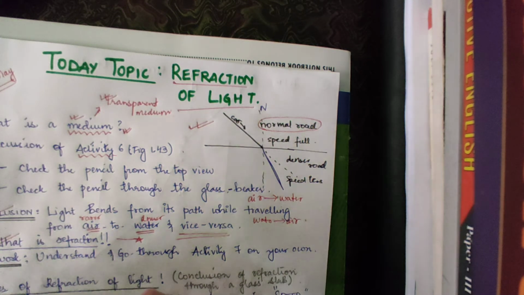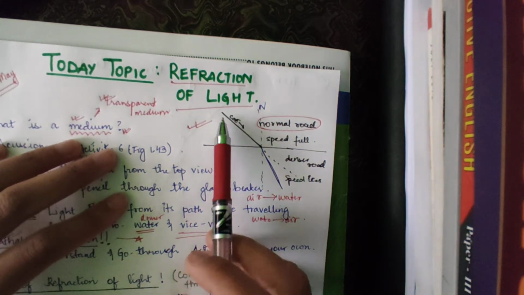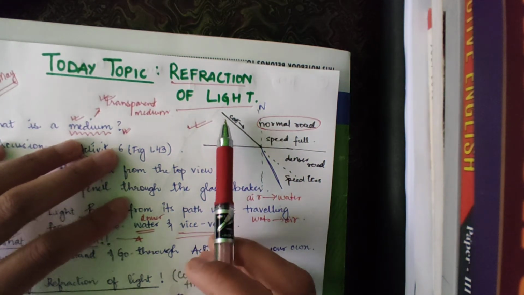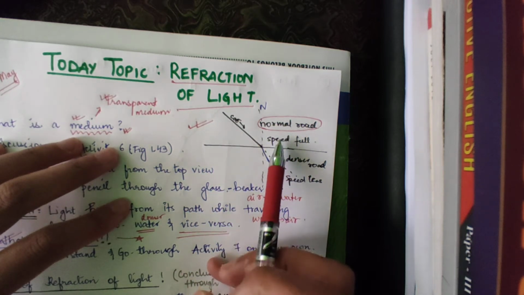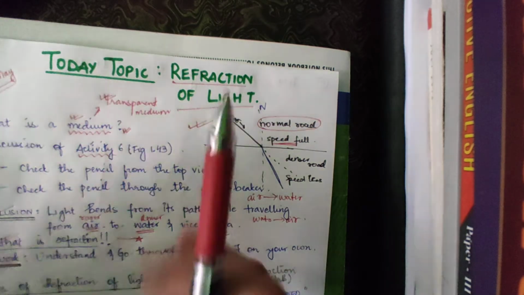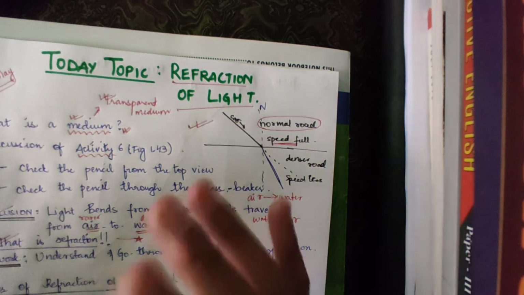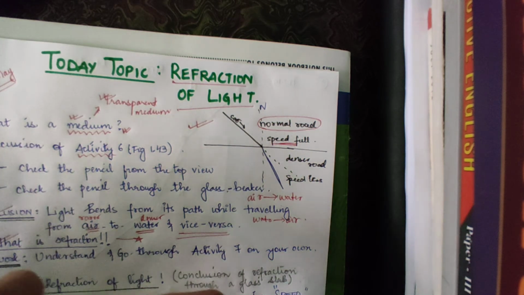The road is very clean and well made. So obviously the car going through this road will have full speed. You can drive your car with full speed in this type of road, very fast.